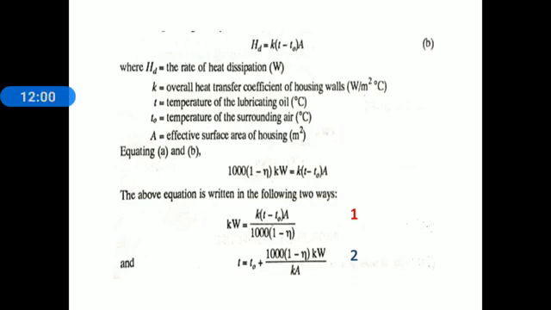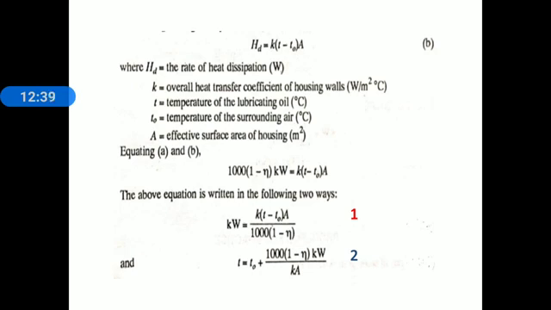And again it is written in another way. Everyone observe the screen carefully. T is the temperature of the lubricating oil. Using this expression, from equation 1 we obtain the power transmission based on thermal consideration, and from equation 2 we obtain the temperature of the lubricating oil. T is equal to T0 plus 1000 into (1 minus efficiency) into kilowatt divided by K into A. Consider equation 2.